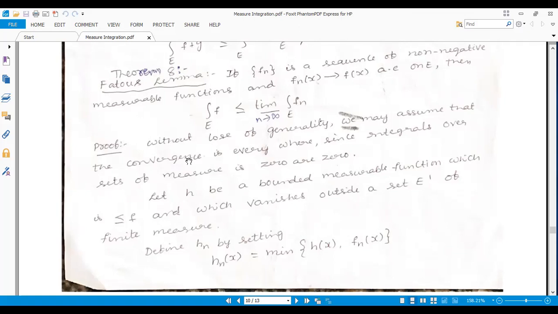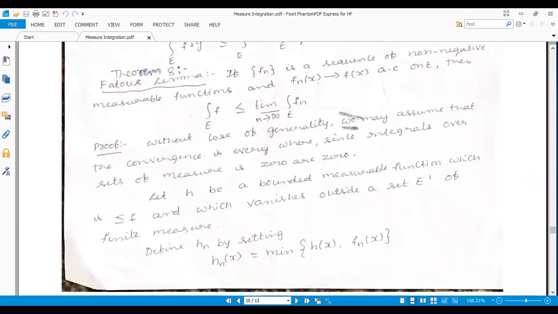Then whenever we are dealing with a measurable function with respect to integration, first we can take a bounded measurable function, because it is a non-negative measurable function, and you know the definition. There is some h, a bounded measurable function, which is less than or equal to f.